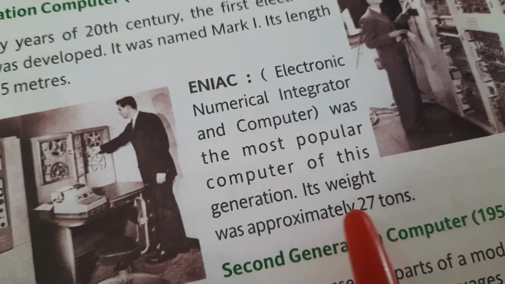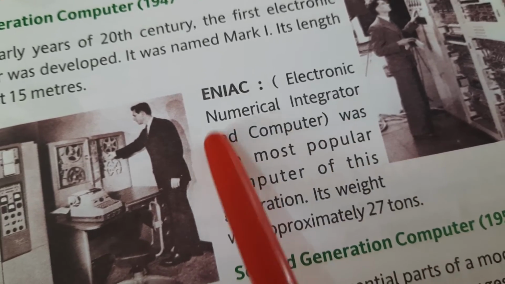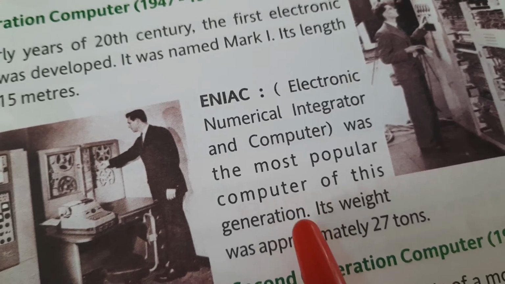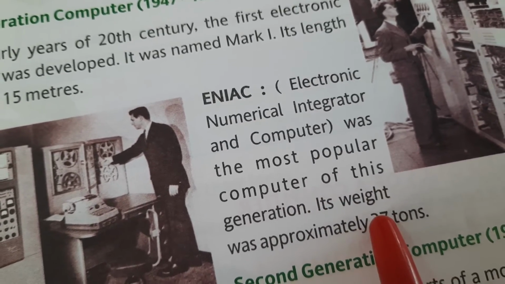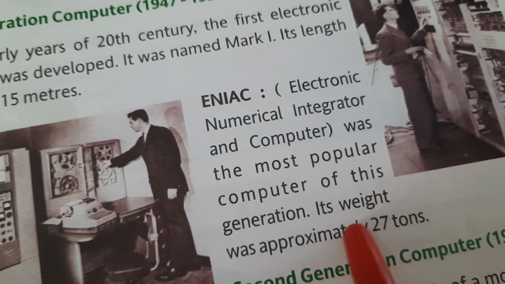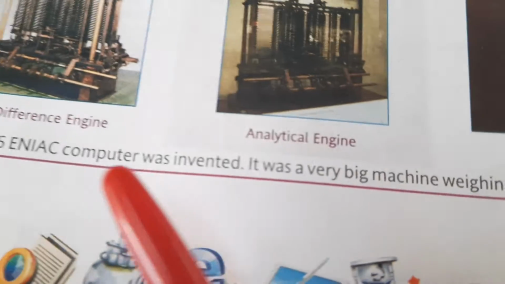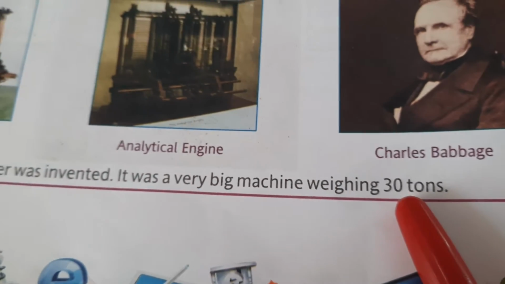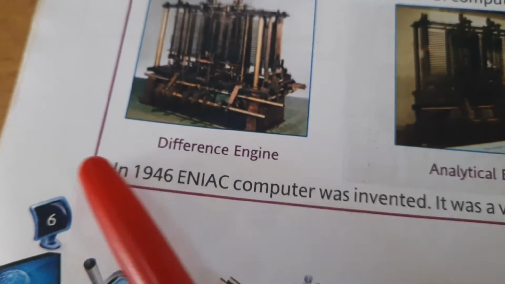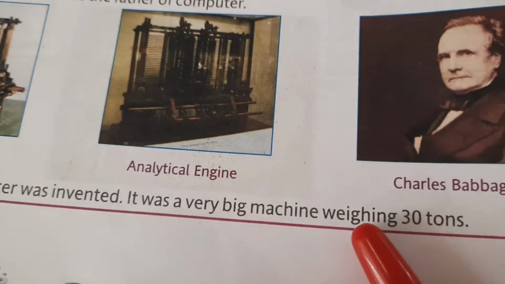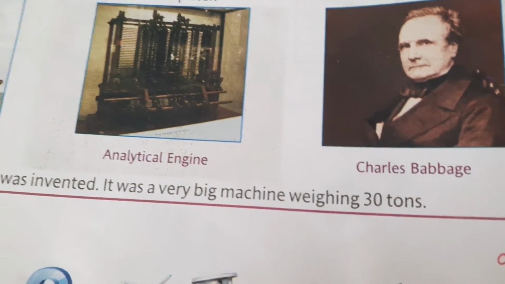Its weight was approximately 27 tons. If you see here, the weight is mentioned as 27 tons, and here the weight of the same machine is 30 tons. The particular year is also mentioned, so you need to remember this, and in the weight category you can write 30 or 27, both are correct, no problem.